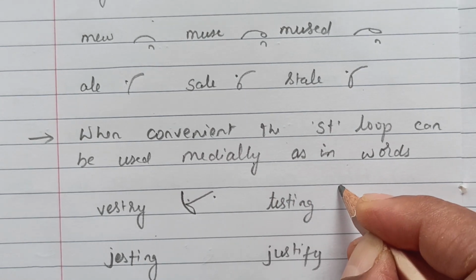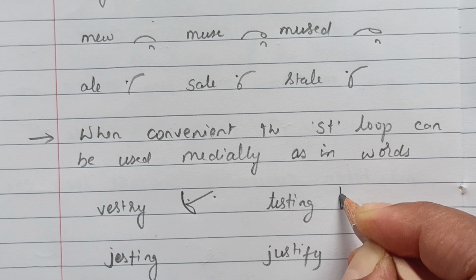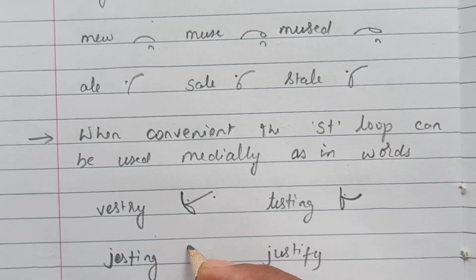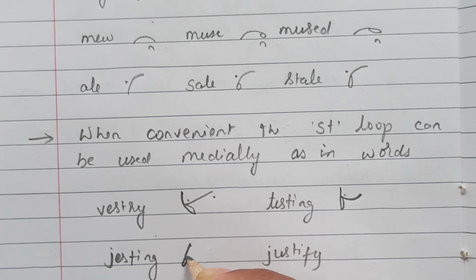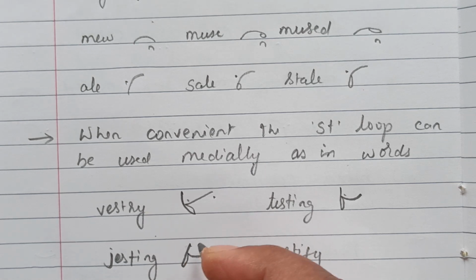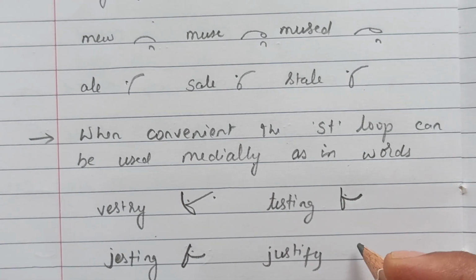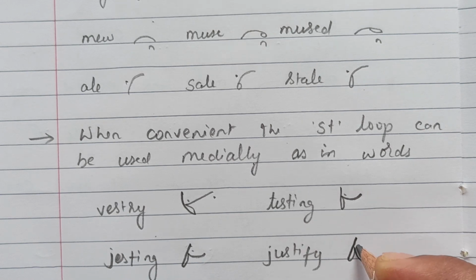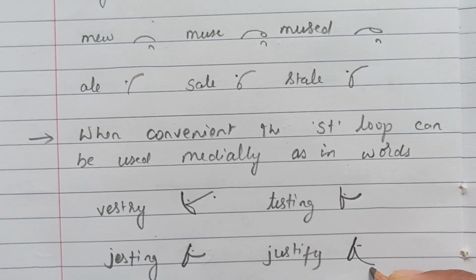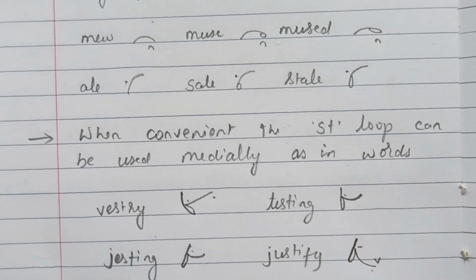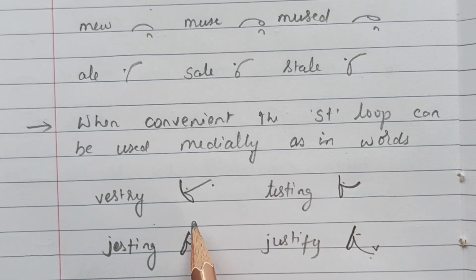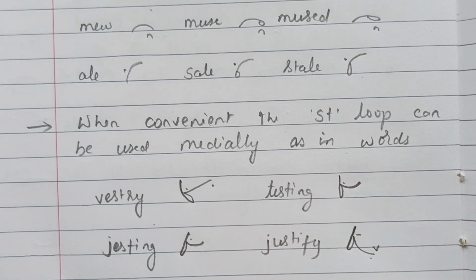Testing. T, st loop, ing. Testing. Jesting. J, st loop and ing. Jesting. Justify. J, st loop and F. So just T, phi. So this is how we can use the st loop in between two consonants.